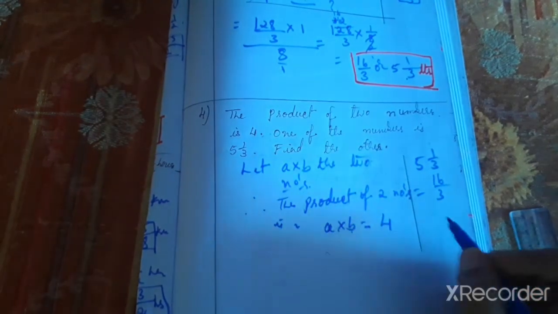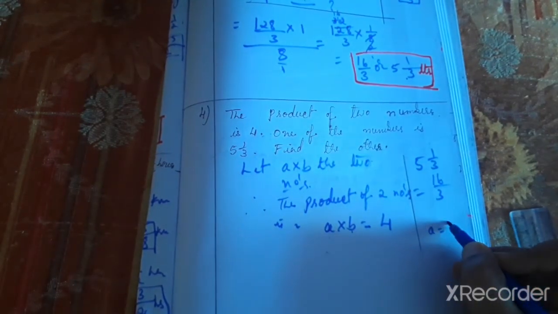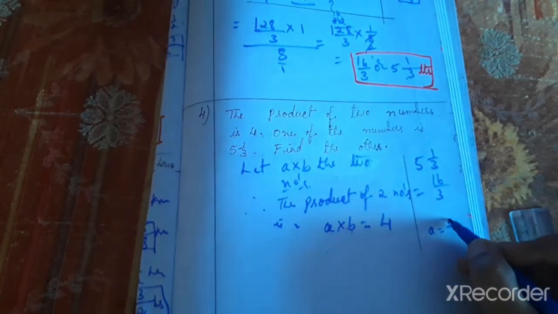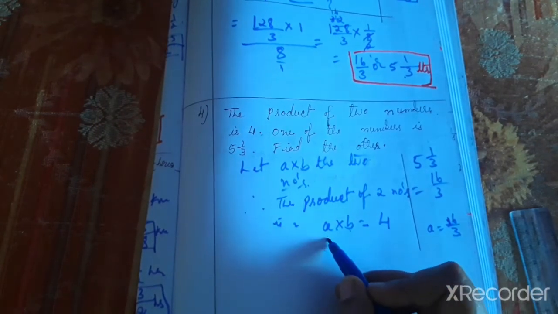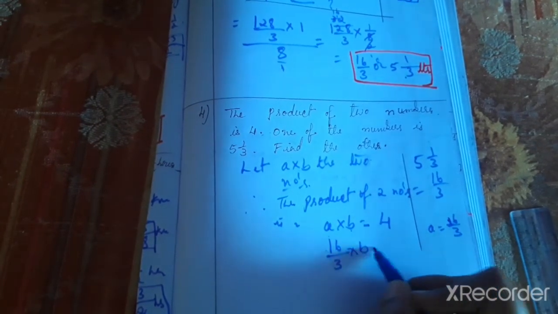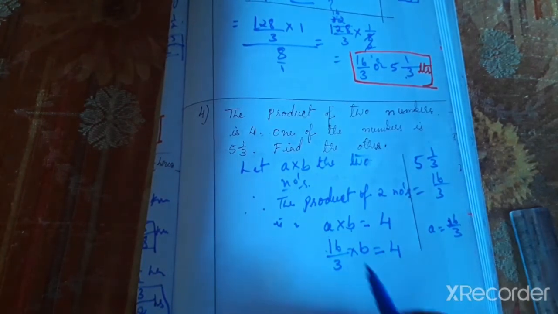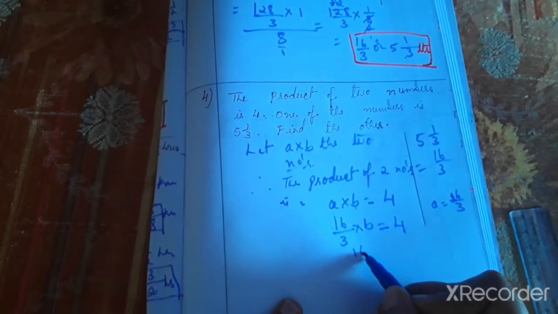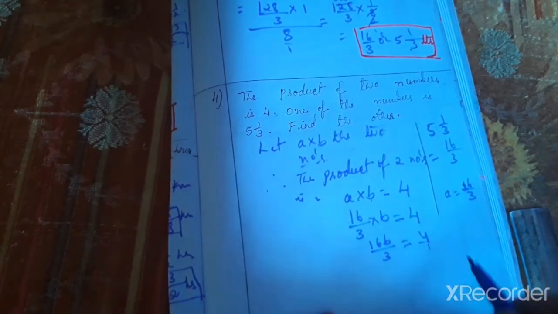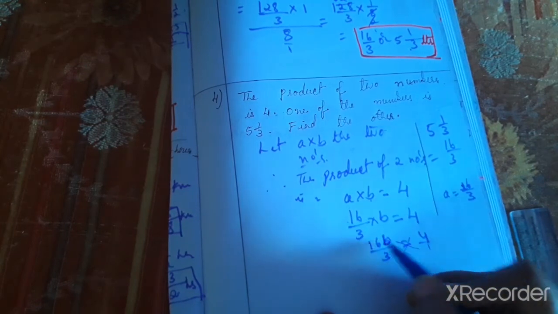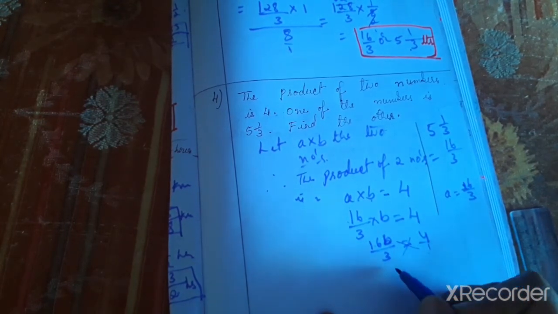One of the numbers is 5 1 by 3. So a equal 5 1 by 3, which means 16 by 3. Any one number, we can consider a or b. So one number is 16 by 3, into b is equal to 4. 16 by 3 into b means 16b by 3 equal 4. 4 is 4 by 1, so cross multiply: 16b into 1 is 16b, 3 into 4.